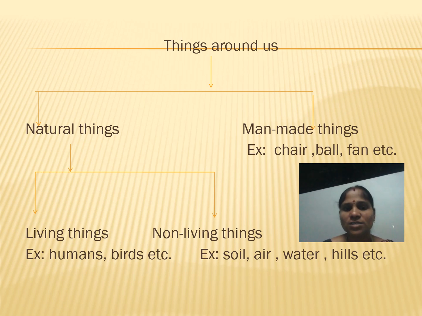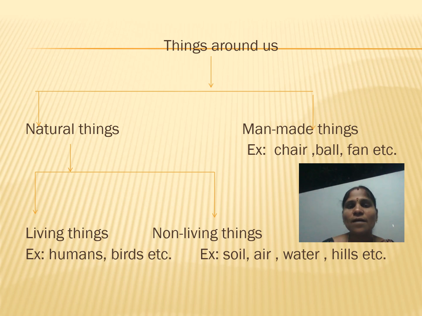All the things around us can be divided into two categories: natural things and man-made things. Things like plants, animals, humans, birds, insects, and soil, air, water, such kinds of things we should call natural things.